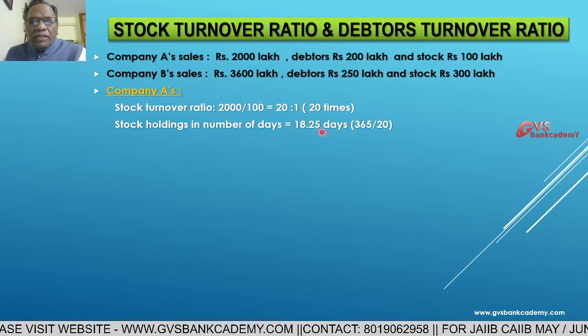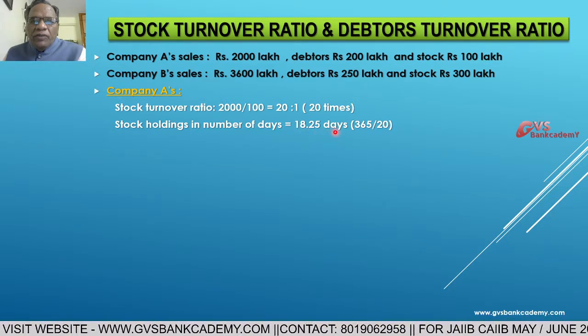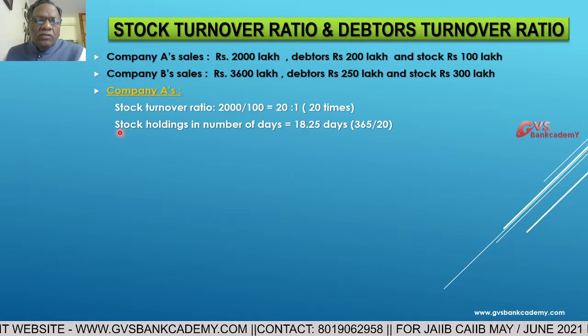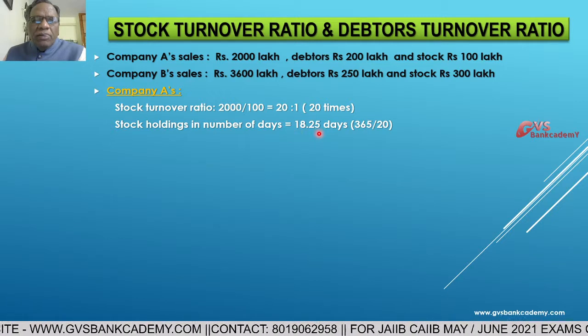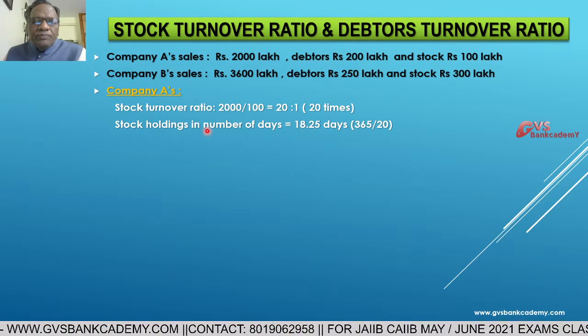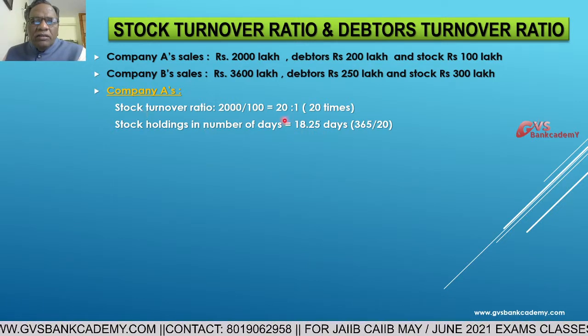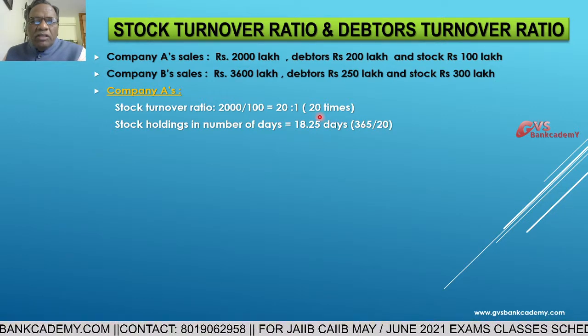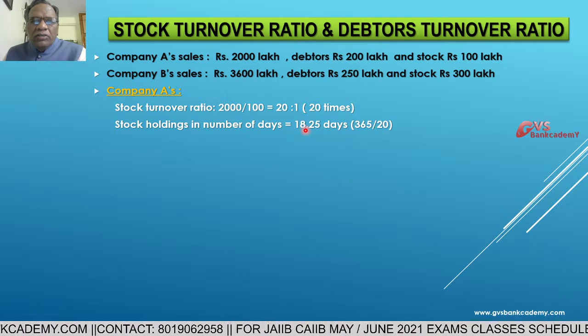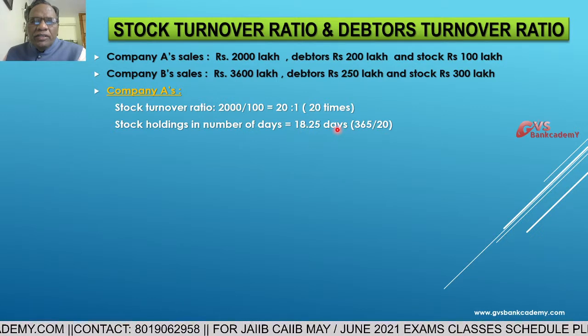So we can take 18 days. On an average, the stock holding in company A is 18 days. We calculate it as number of days in a year divided by the stock turnover ratio of 20.